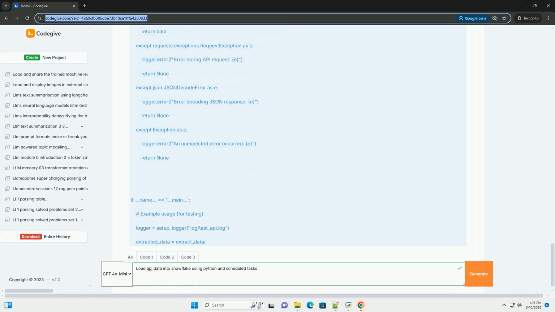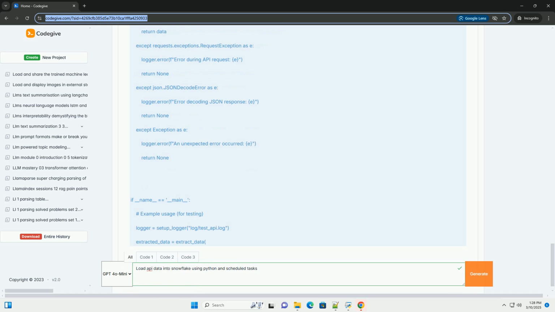Logger.info, f table_name created, if it didn't exist, or already exists. Except Exception as e. Logger.error, f error creating table_name, e. Finally, cursor.close.